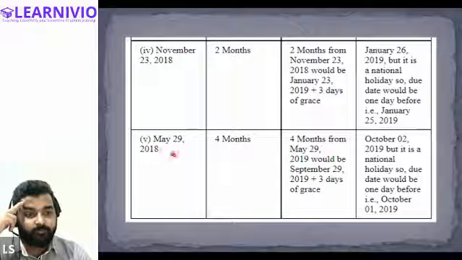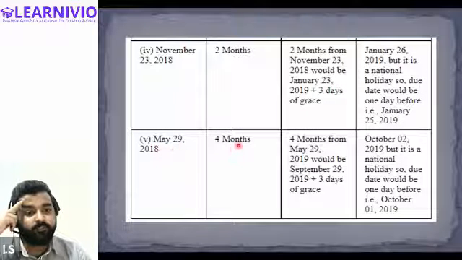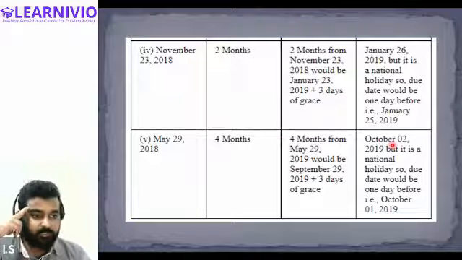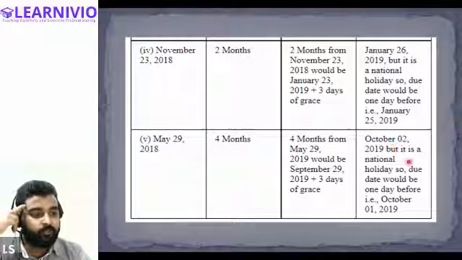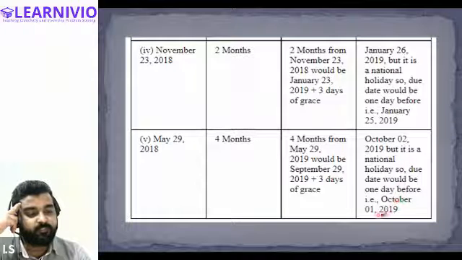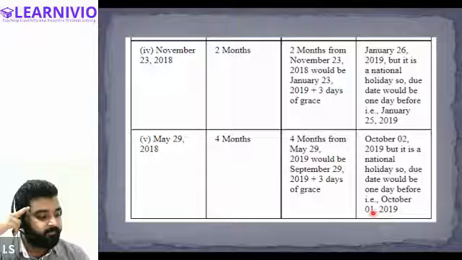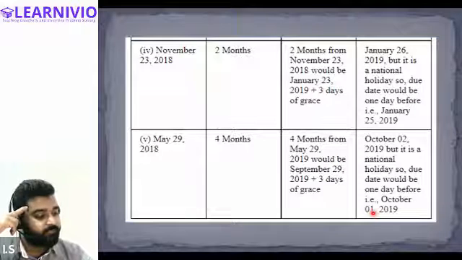Yes, sir. Okay. Now next, in May, we have drawn a bill on 29th May for a 4-month period, but the due date is falling on October 2nd, and October 2nd is also a holiday according to India. It is Gandhi Jayanti. So therefore the bill will be presented on the 1st of October. All right, everyone, I hope everything that we have done in this class is clear to all of you. Yes, sir.